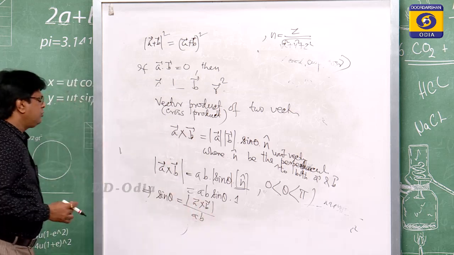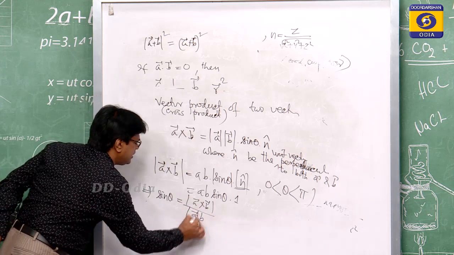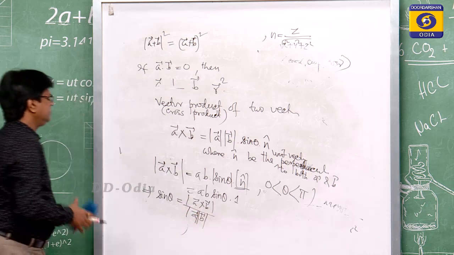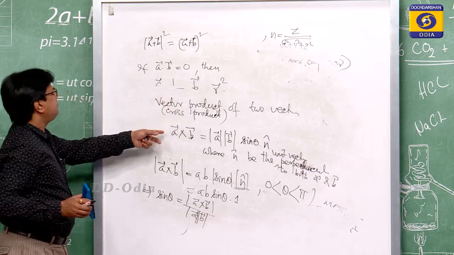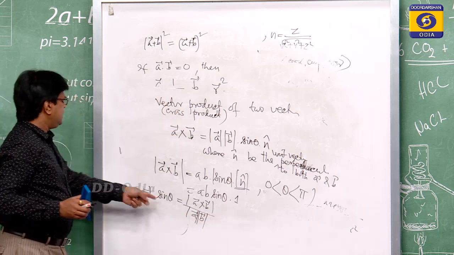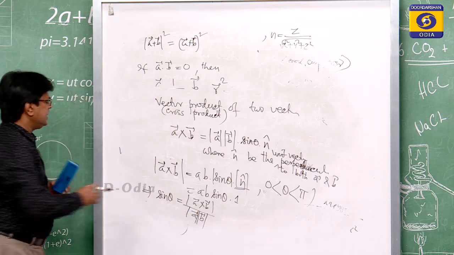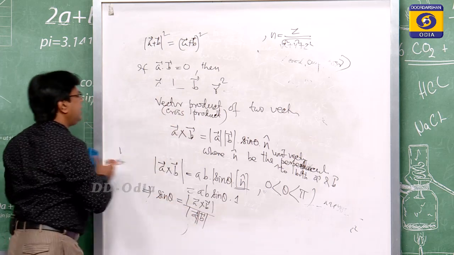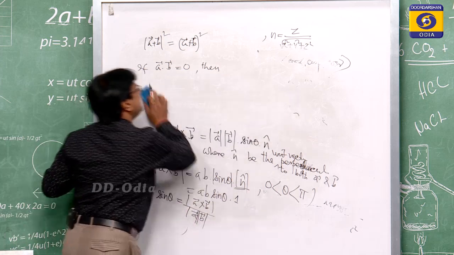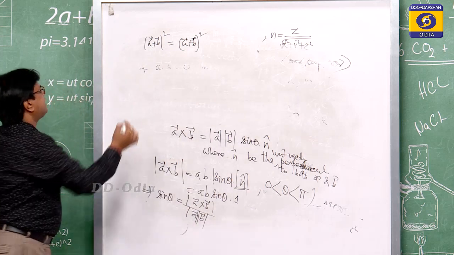You can easily find the angle between them from the cross product.